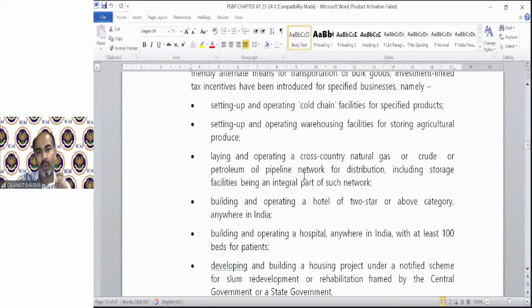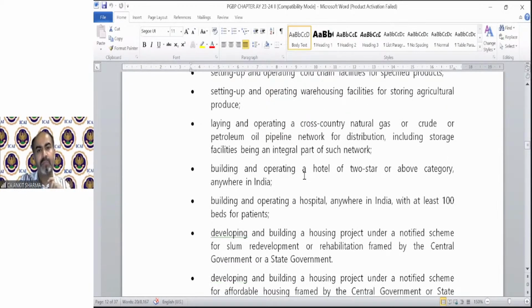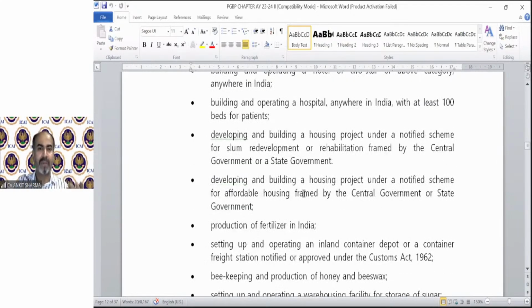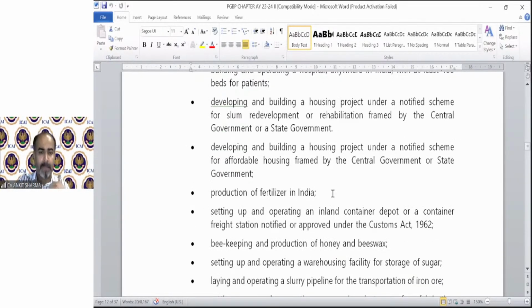Building and operating a hotel of 2-star or above category. Building and operating a hospital anywhere in India with at least 100 beds for patients. Developing and building a housing project under a notified scheme. Developing and building a housing project under a notified scheme for affordable housing. Production of fertilizer in India.